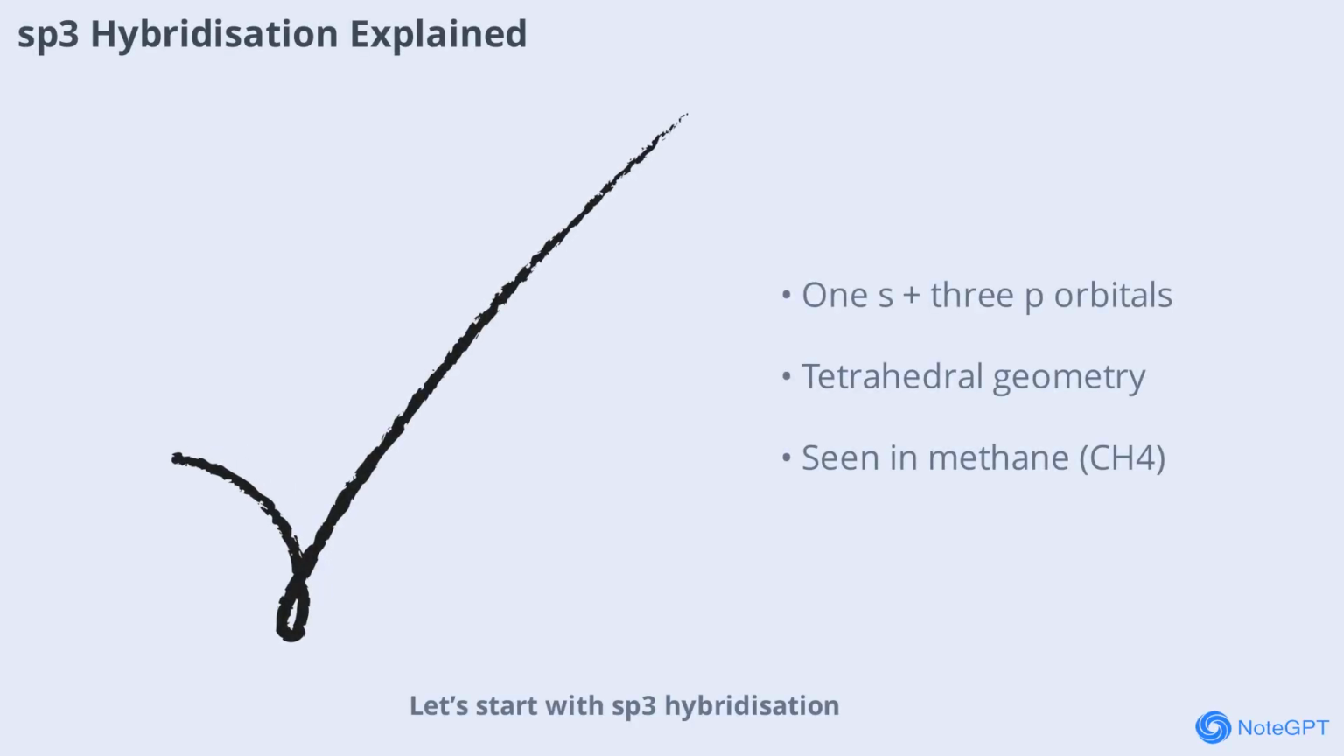Start with sp3 hybridization, which involves the mixing of one s orbital and three p orbitals. This combination creates four equivalent sp3 hybrid orbitals, each pointing toward the corners of a tetrahedron. This arrangement is seen in methane, CH4, where carbon forms four single bonds with hydrogen atoms. The tetrahedral geometry minimizes electron repulsion, making the molecule stable. sp3 hybridization is a cornerstone of organic chemistry, especially in alkanes.